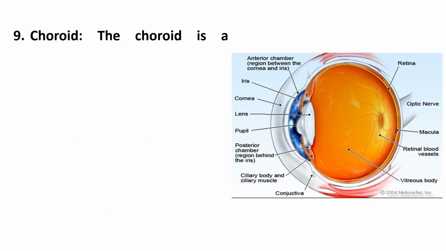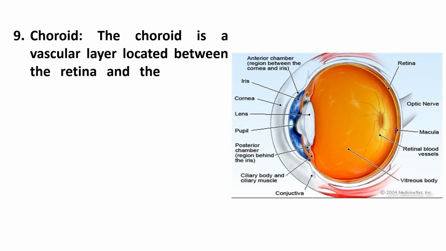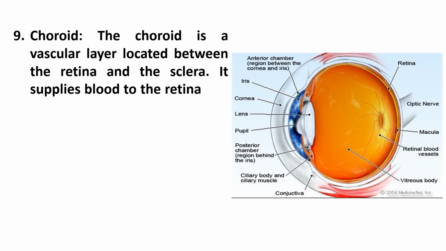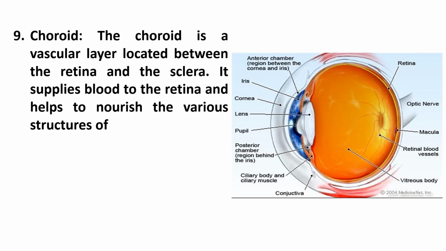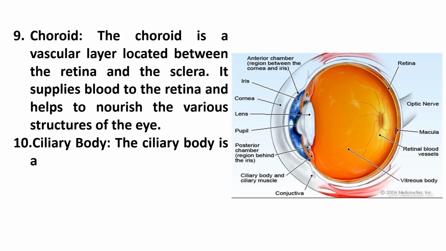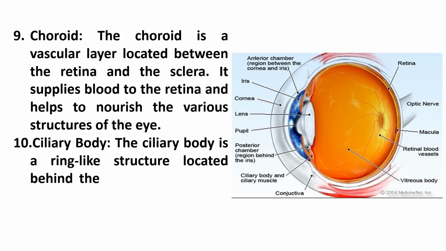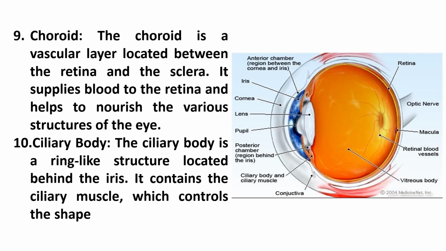Choroid. The choroid is a vascular layer located between the retina and the sclera. It supplies blood to the retina and helps to nourish the various structures of the eye. Ciliary body. The ciliary body is a ring-like structure located behind the iris. It contains the ciliary muscle, which controls the shape of the lens during the process of accommodation.